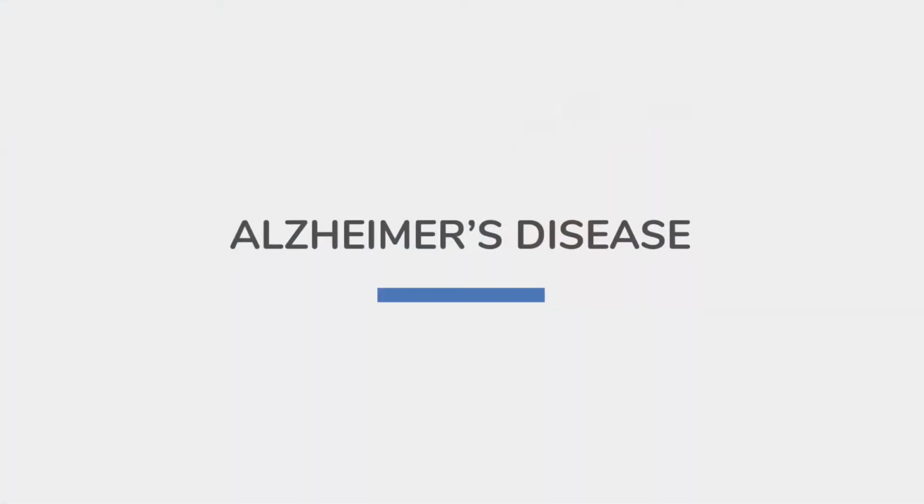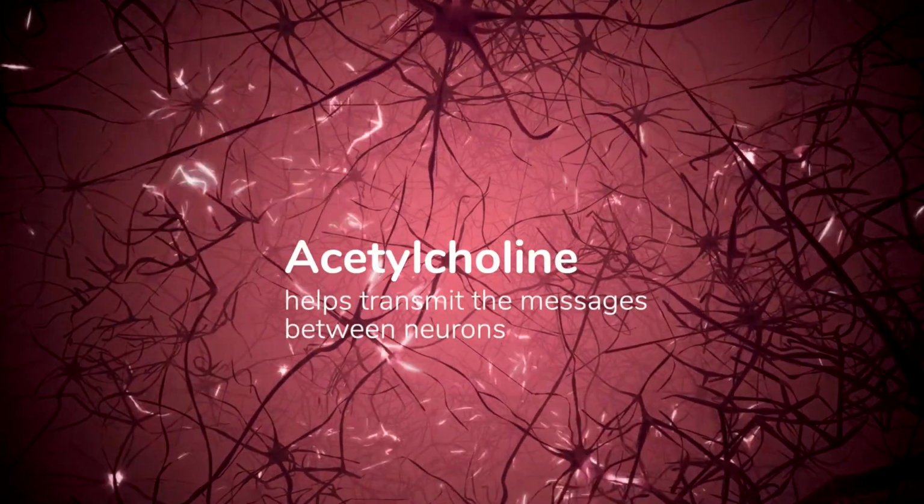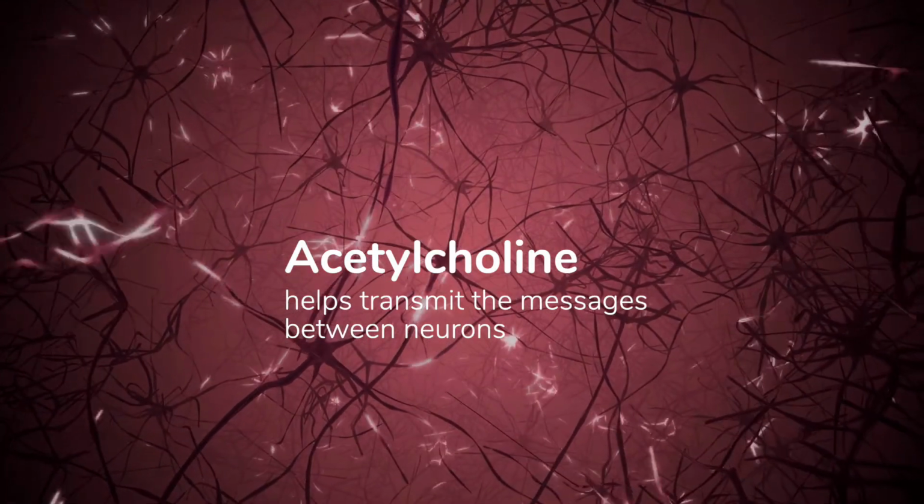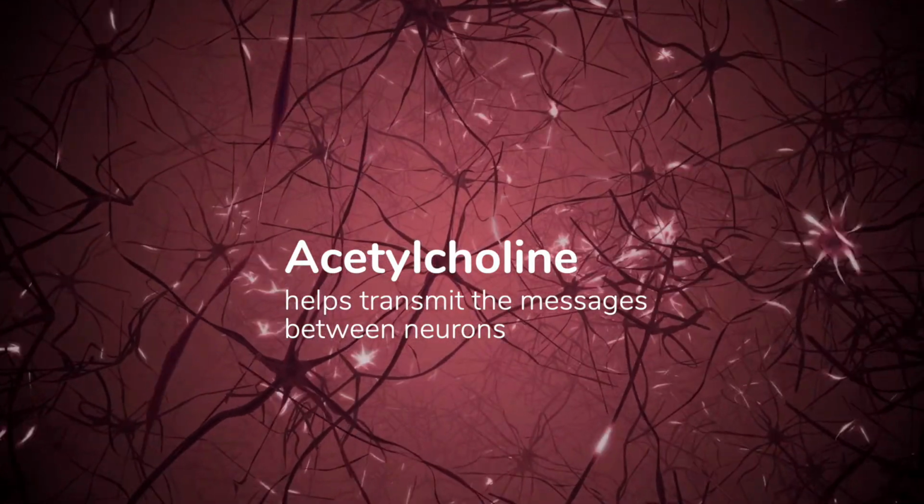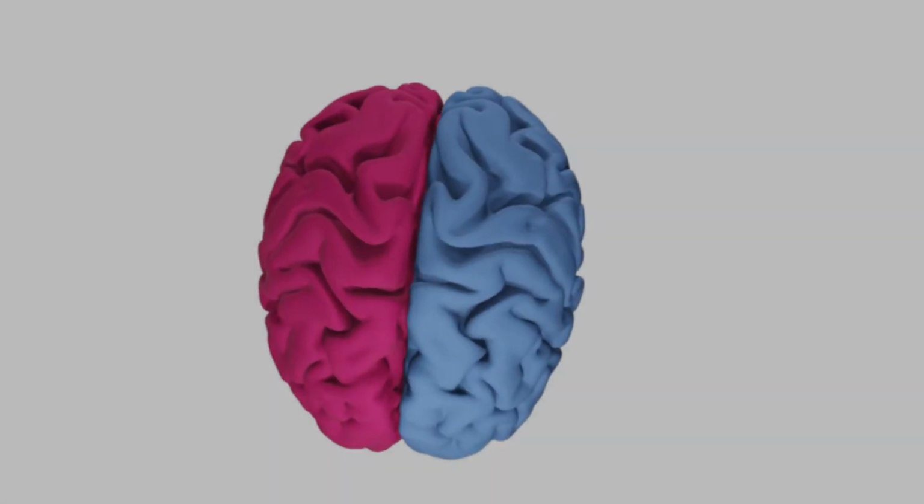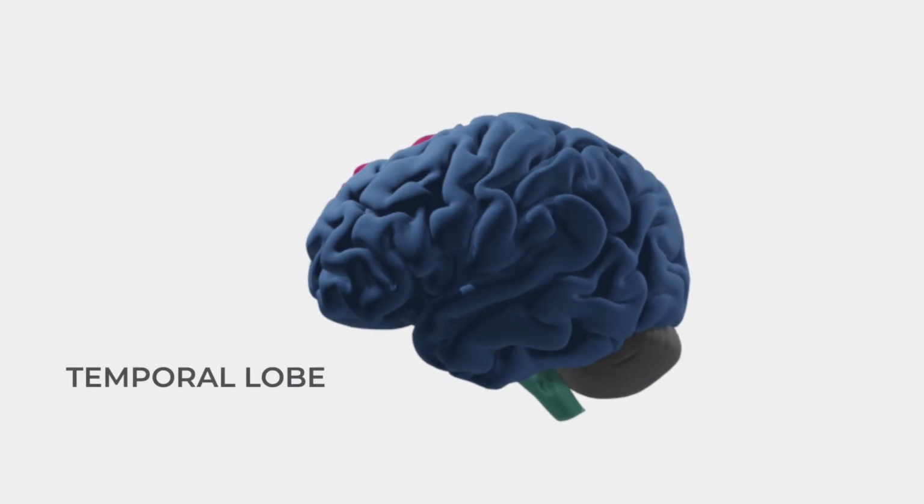Alzheimer's disease. Alzheimer's disease is caused by chemical changes in the brain. It involves the breakdown of acetylcholine, which helps transmit the messages between neurons or brain cells. When this occurs, the neurons die, and that part of the brain no longer works. In Alzheimer's, this damage usually begins in the temporal lobe and initially affects memory and communication.